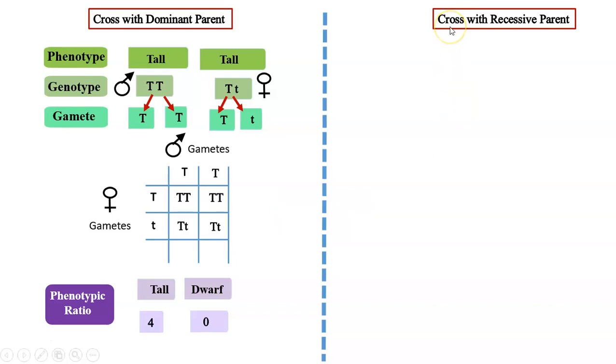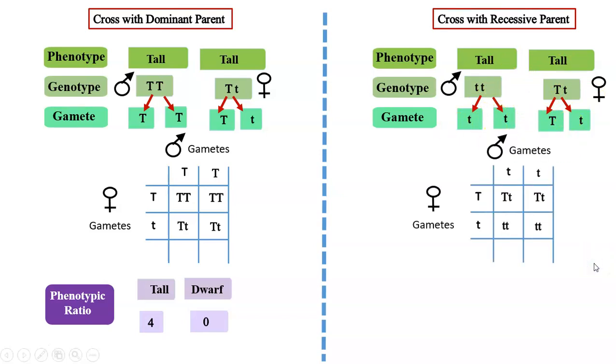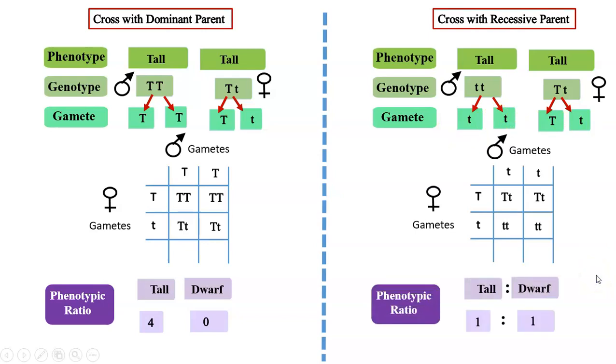Whereas if the cross is done with the recessive parent, once again there will be the hybrid obtained in the F1 generation, but instead of undergoing self-pollination, it is crossed with the recessive parent. And these are the gametes formed. And what combinations do we get in the phenotypic ratio? We get tall and dwarf plants in a 1:1 ratio. And the recessive parent cross is always called test cross. The backcross carried out with the recessive parent is called test cross.